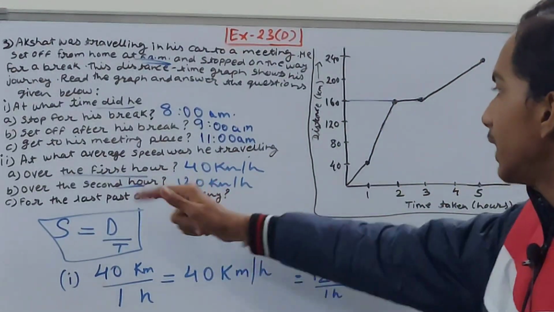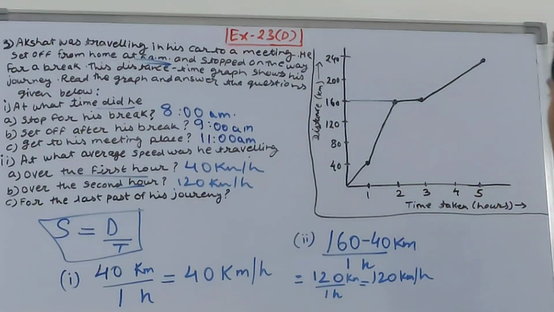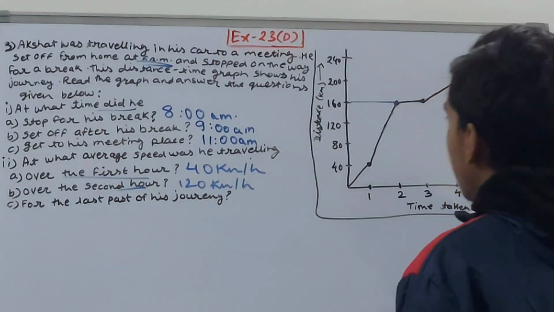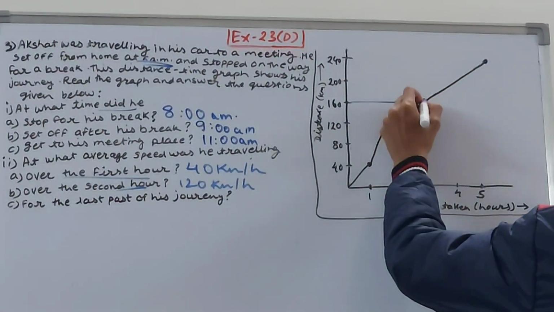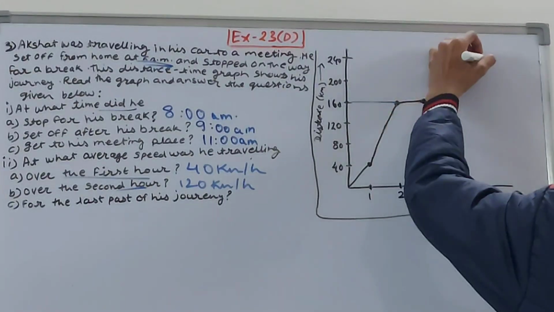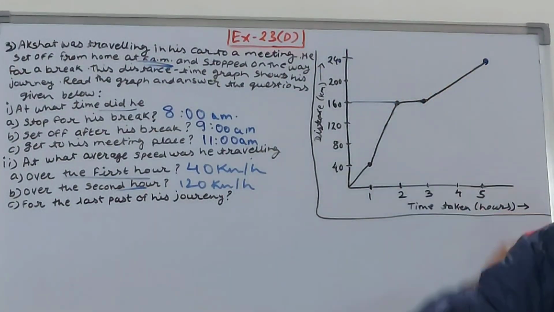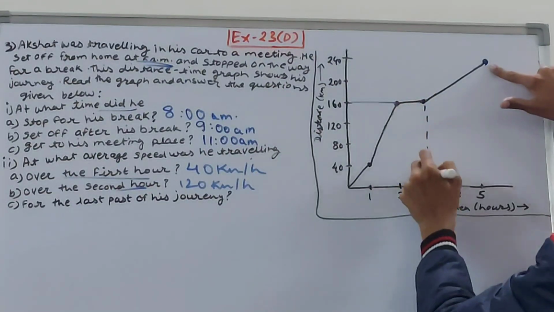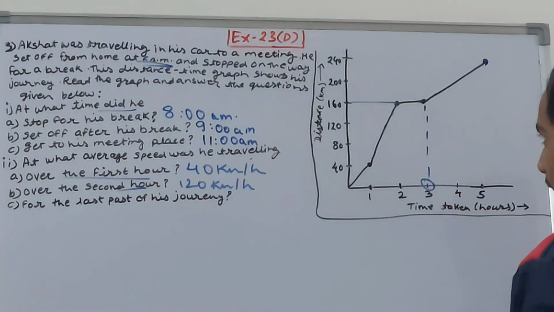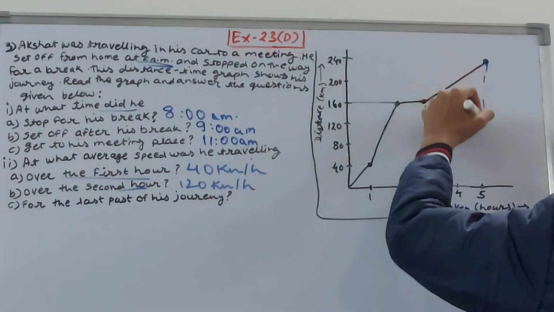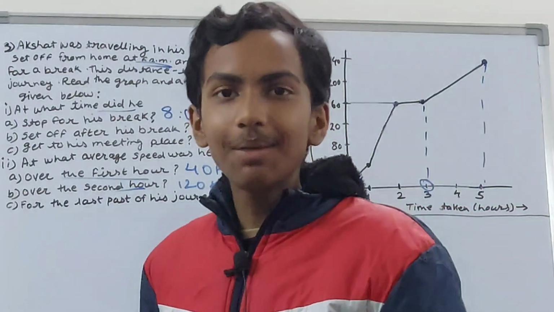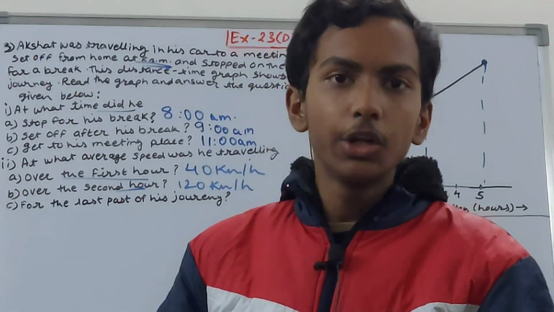Then for the last part of his journey. What was the speed for the last part of his journey? Quite simple. The last part of his journey will be after he set off from his break till the time he reached his destination. This much part. When did he set off from his break? At the 3rd hour. And when did he reach the destination? At the 5th hour. So how much time did it take? 5 minus 3, 2 hours.